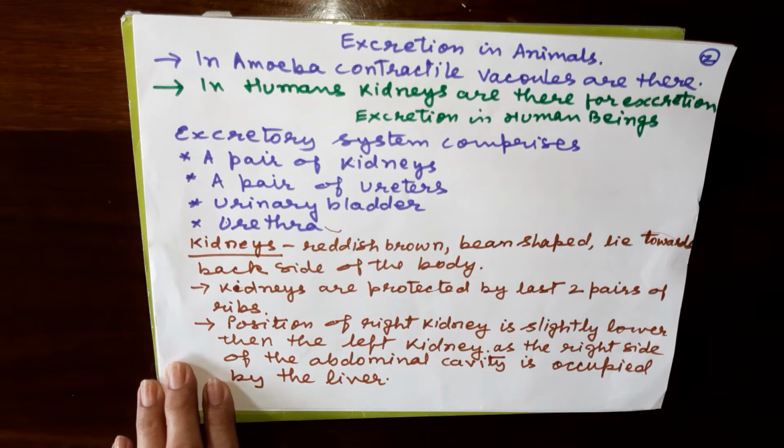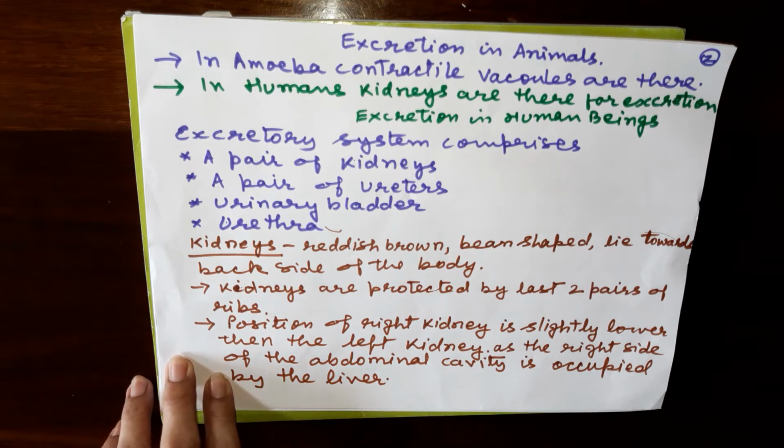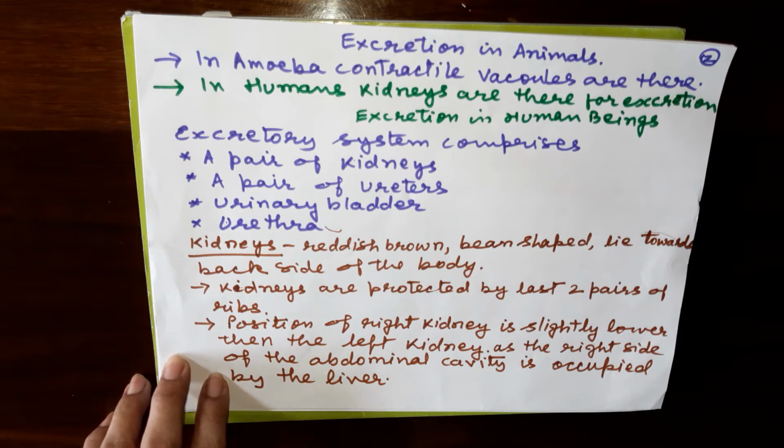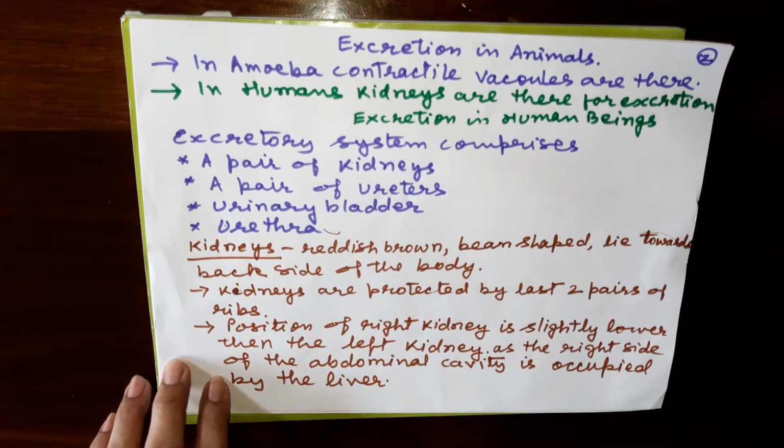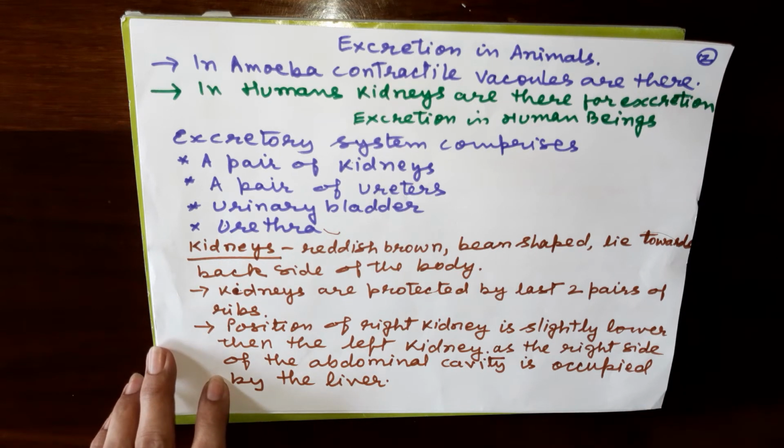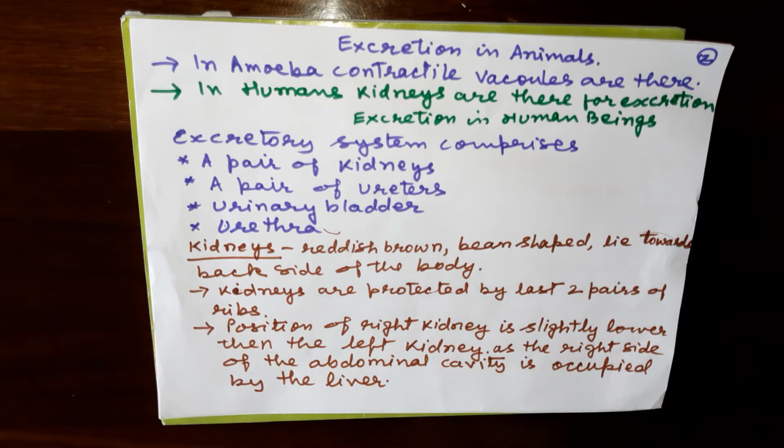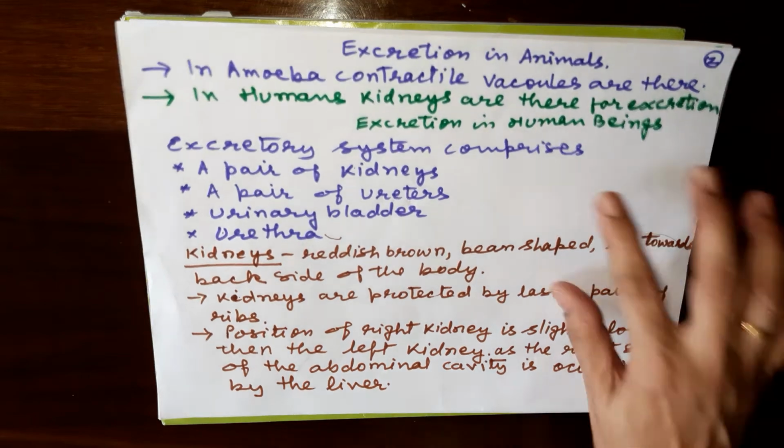Now we will do excretion in animals. Mainly we have to do about human beings. Excretion in animals: in amoeba, contractile vacuoles are there. They remove the excess water, and whatever uric acid or some nitrogenous waste is there, that is also removed. In humans, the kidneys are there for excretion. So we will study excretion by the kidneys.